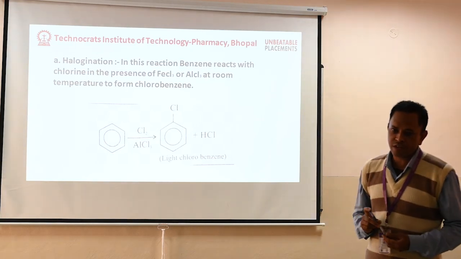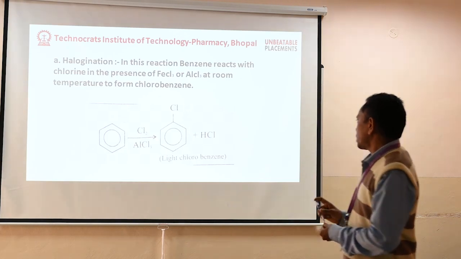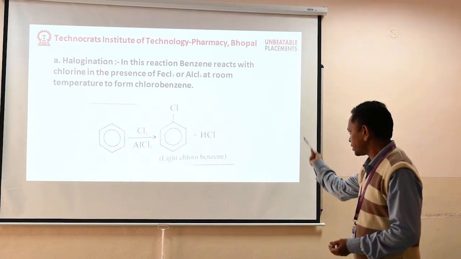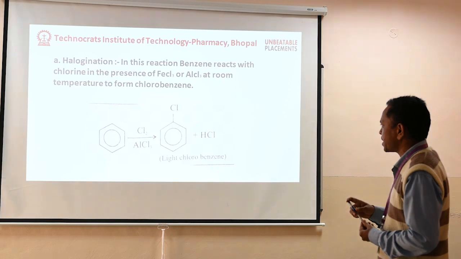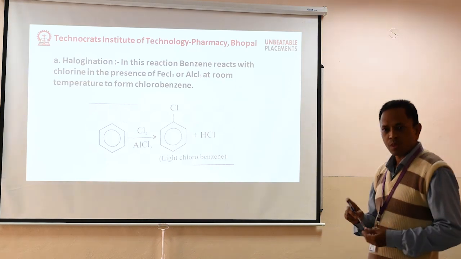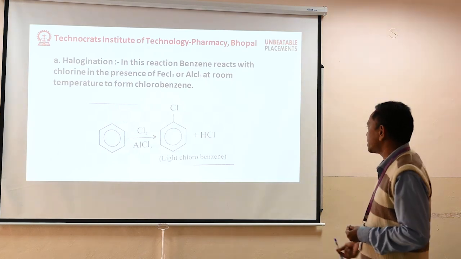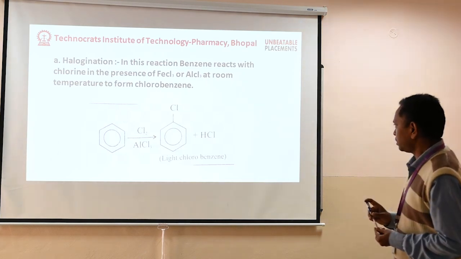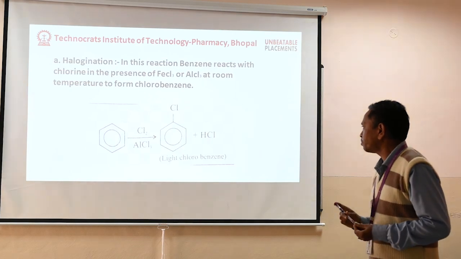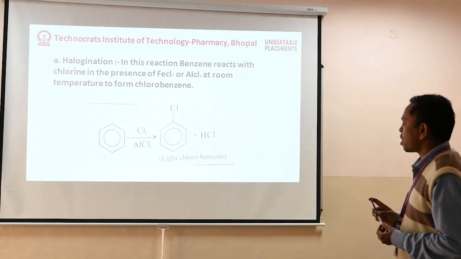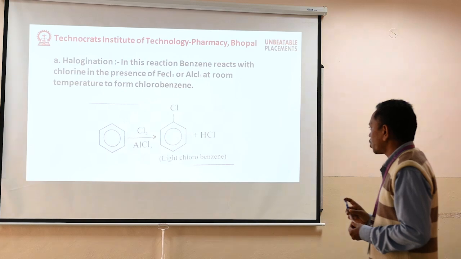Due to this reaction, chlorobenzene is formed. The benzene reacts with chlorine or bromine in presence of aluminum chloride at room temperature to form chlorobenzene.